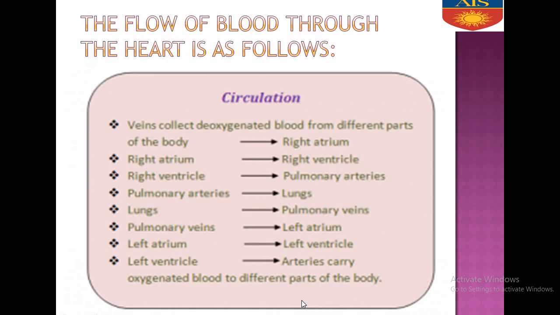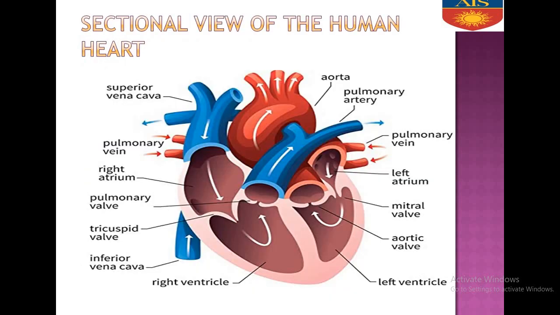Now, one more thing I need to explain to you: the ventricle chambers are thicker than the auricles. Why? Because the ventricle has to pump blood against the gradient. So to withstand that pressure, the ventricles are thicker than the auricles.